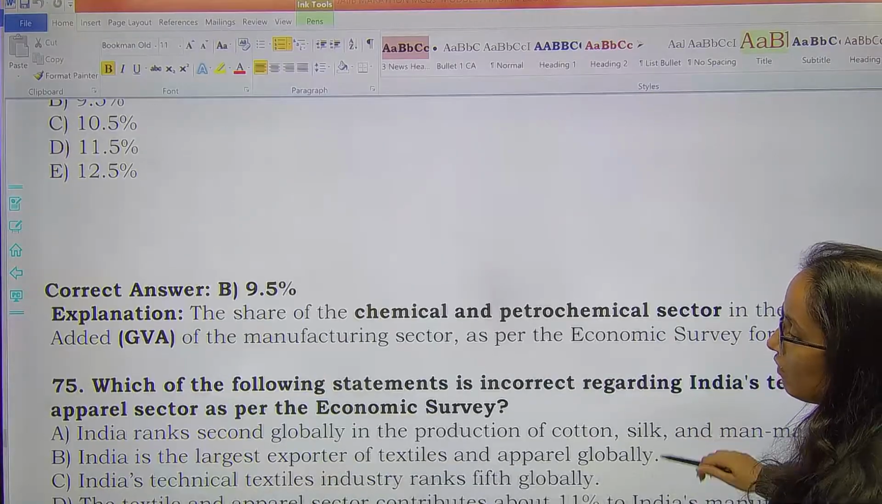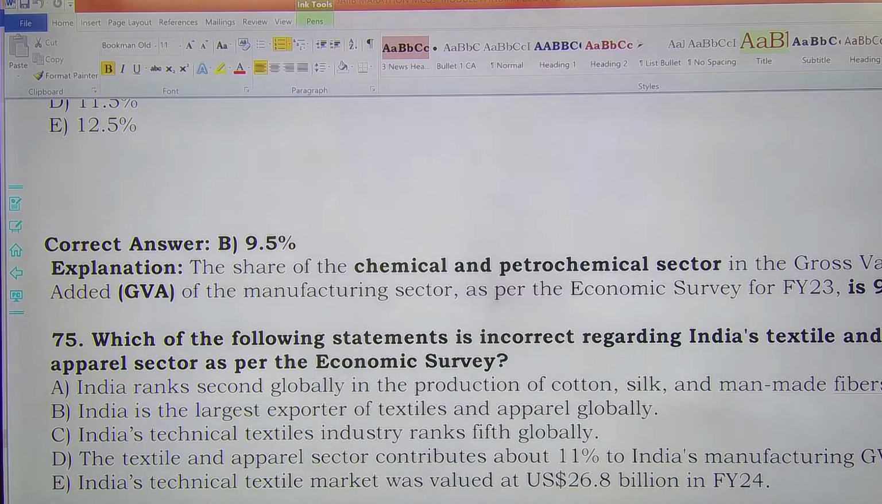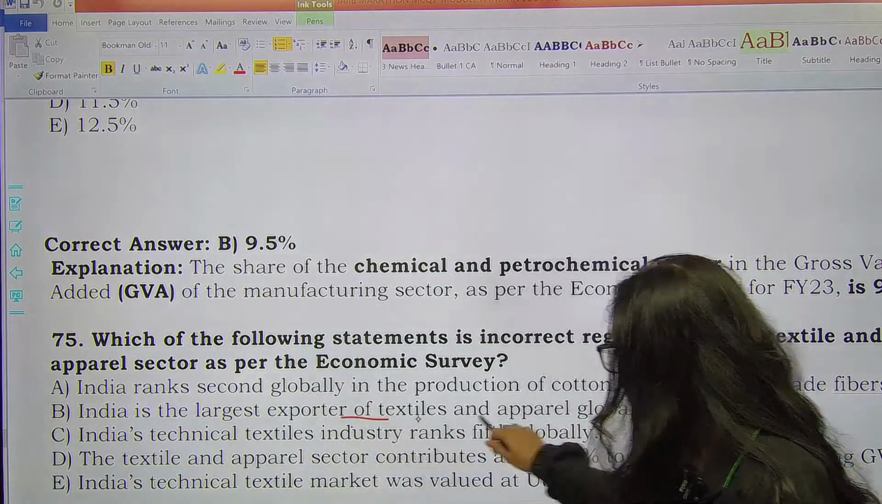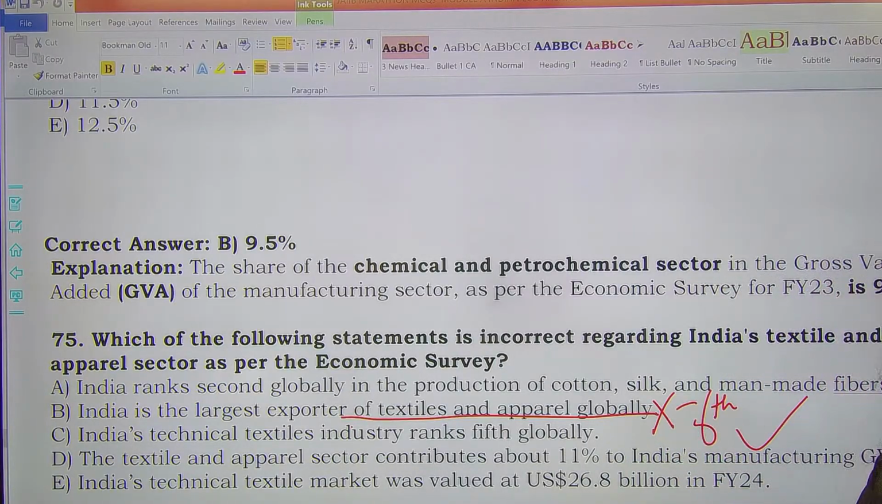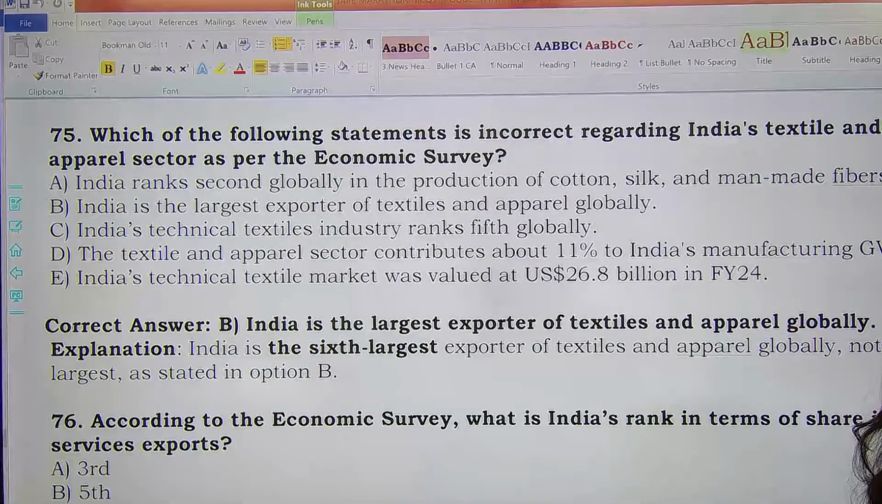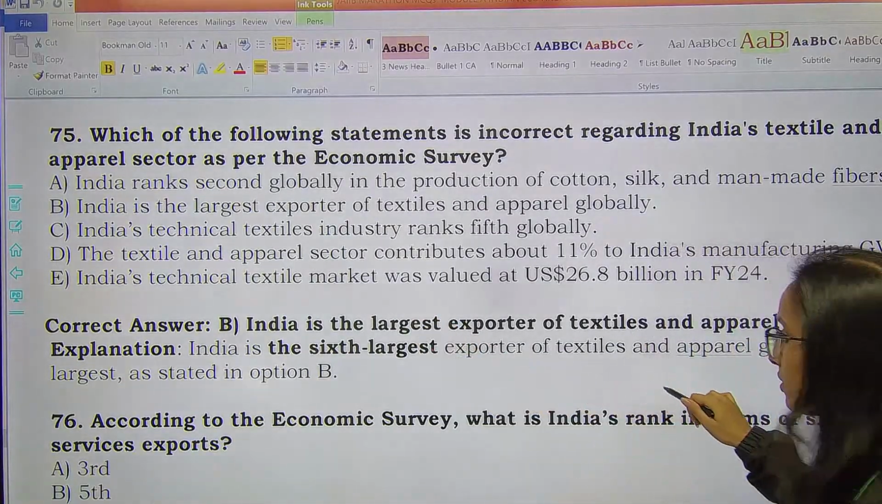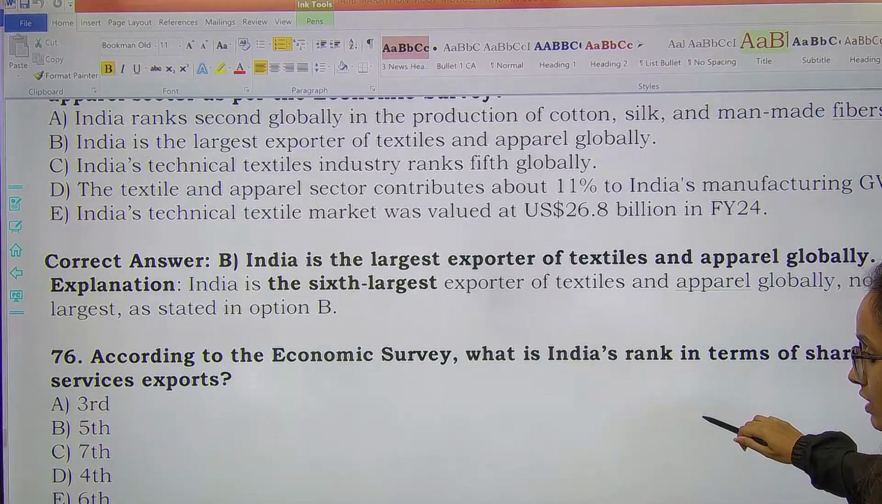9.5%. Next one, which of the following statements is incorrect regarding India's textile and apparel sector as per economic survey? टेक्सटाइल मिशन है हमारे पास, इसलिए टेक्सटाइल सेक्टर भी आपके लिए इंपॉर्टेंट है, रिमेंबर. यहाँ पर if you see, India is the largest exporter of textiles and apparels industry globally. No, India is 6th largest exporter of textiles and apparel. So remember, India is not the largest exporter of textiles. India is the 6th largest here. तो अगर आप देखेंगे explanation, 6th largest होना चाहिए. Yes, India is the 6th largest exporter in terms of textile and apparel sector.